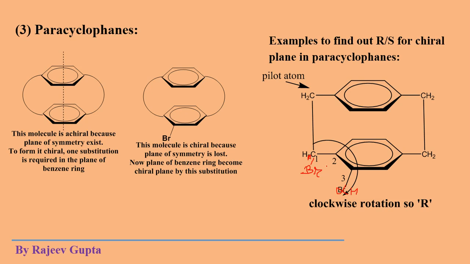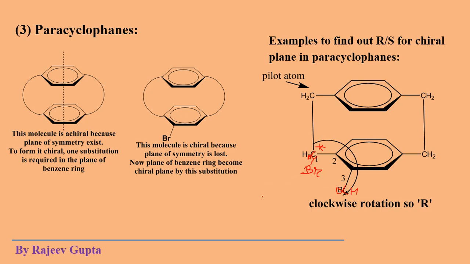It is chiral due to the presence of a chiral center. See, this carbon atom becomes chiral. The tetrahedral carbon atom becomes chiral because all the four groups which are directly attached to this carbon atom are different. Here hydrogen, bromine, this phenyl, and here methylene. All the four are different. So suppose you imagine a molecule, just imagine this type of molecule. Suppose substitution is present at this carbon, so this molecule becomes chiral, but the chirality is generated due to the presence of a chiral center. Okay, not a chiral plane.